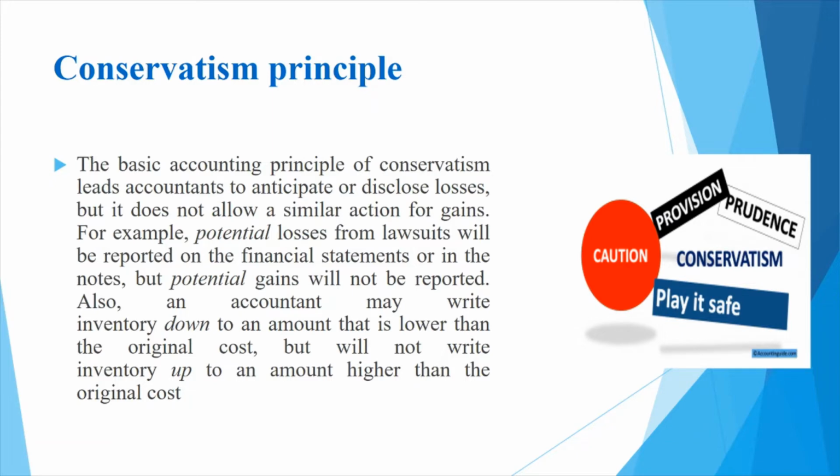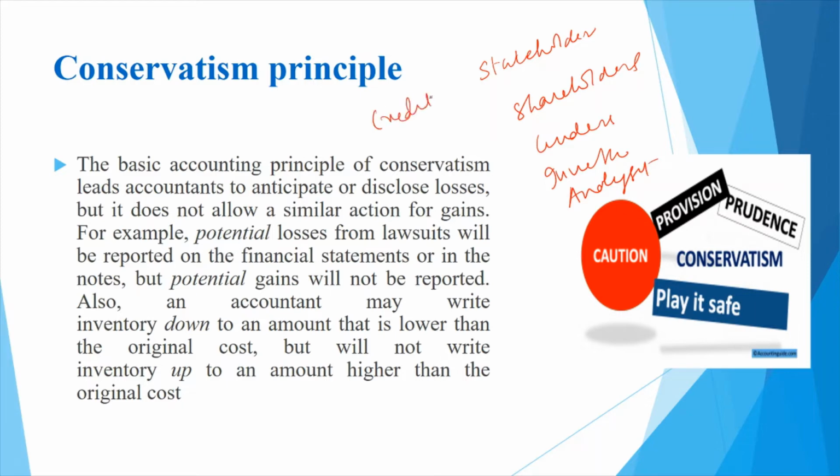Now, who wants to know about the profit or loss of the business? Yes, there are various stakeholders. Who are the stakeholders of the business? The stakeholders may be shareholders, lenders, future investors, analysts, credit rating agencies. Even the government wants to know about the performance of the business. There may also be purchasers or buyers, or maybe vendors. These are the people who are the stakeholders in a particular business, and they want to know how this particular company or firm is doing.